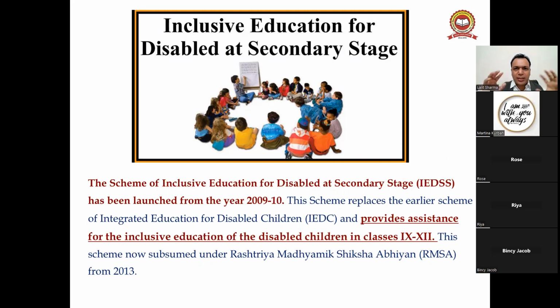If some students have learning disorders, are disabled, or visually have a little less sight, a kind of problem, a dyslexia problem. You have seen in Tare Zameen Par, the movie by Aamir Khan, Ishan was the actor, right? He has the problem. So for such a student, it is the responsibility of the government to provide secondary education free of cost. Everything free of cost, guys. If he is physically handicapped, then a wheelchair is also provided to that particular student free of cost by the government, because this scheme ensures that, right?